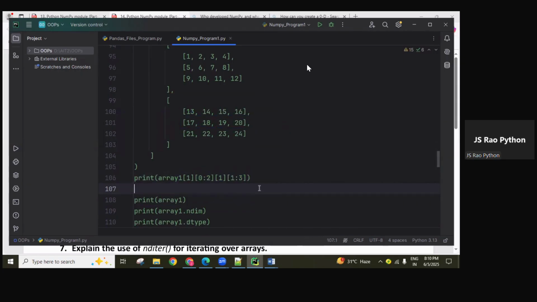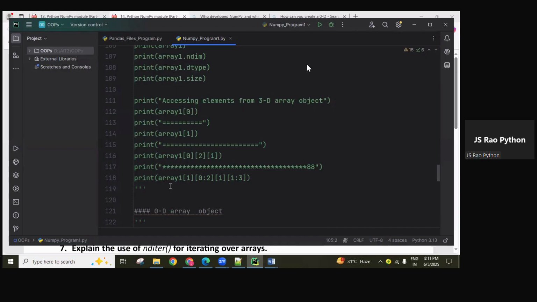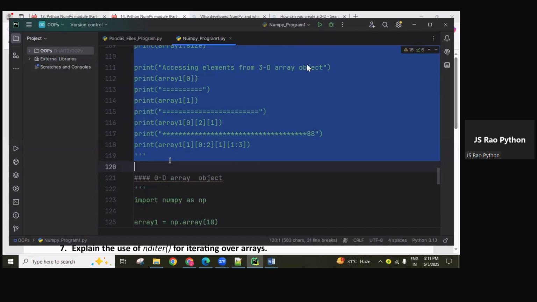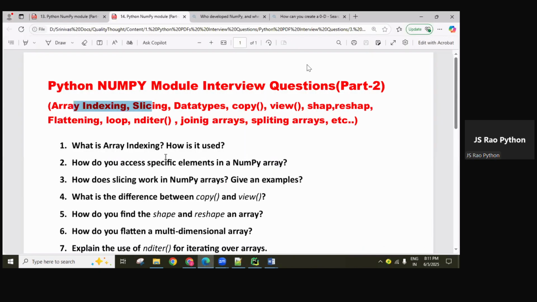And when you do all these things practically like this, then only you will understand it, guys. Am I going fast? No. So this is about slicing and indexing.